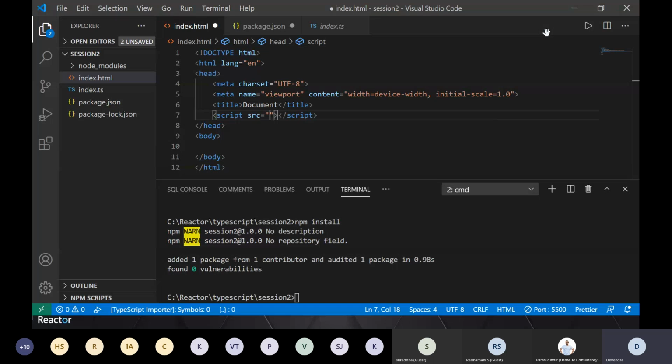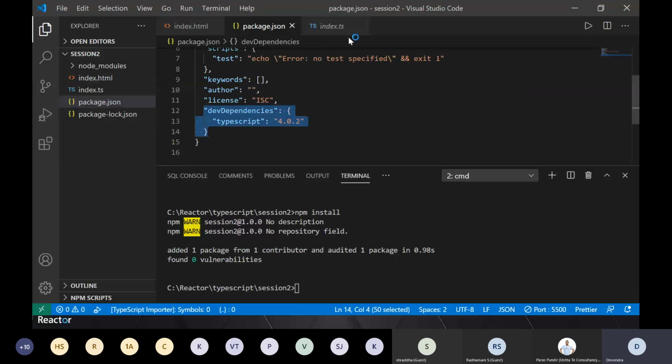my source file and I will say that, okay, I need index.js depending on your path, right? It's not there, but it will be generated by this command, the tsc command, or through my build server, right? So this is what I will do. Now, let's say this package.json I'll close for now.